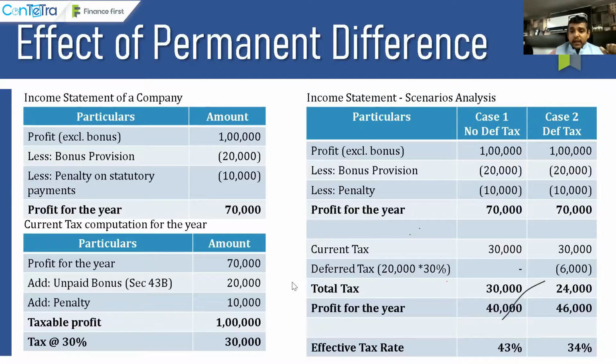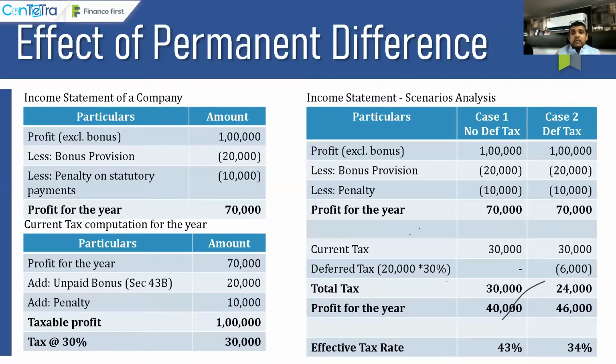So in case 1, when there is no deferred tax, I again take a profit before tax of 70,000. My current tax is 30,000. If there is no deferred tax, I'll take 30,000 of tax on my 70,000 of profit. Now, in this situation, my effective tax rate is the income tax charge divided by my profit before tax. It is 43%. Now, why is this happening? It is happening because of 2 items. One is bonus, one is penalty.